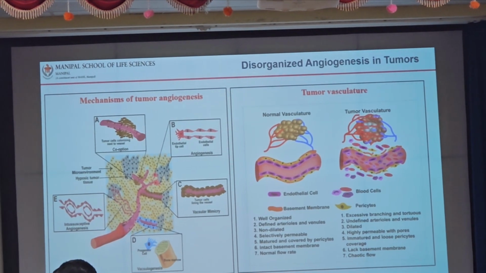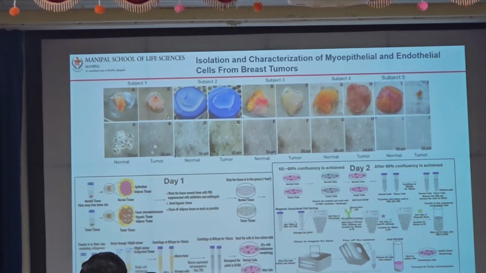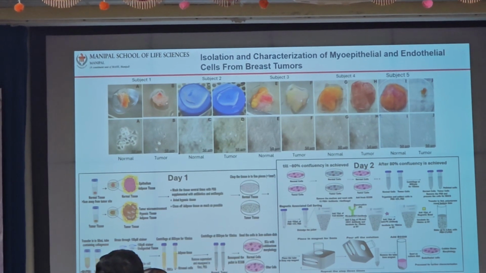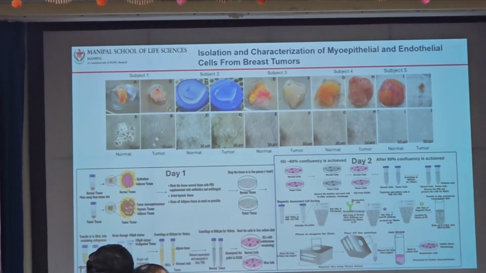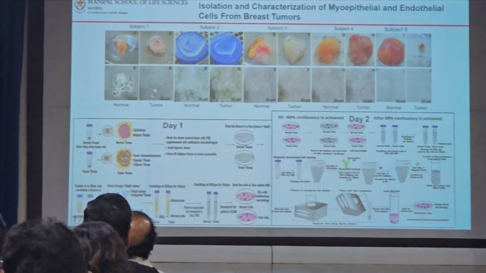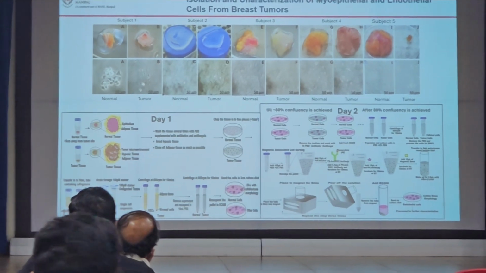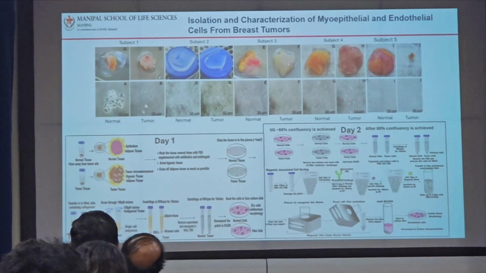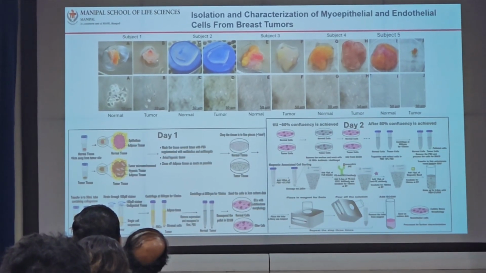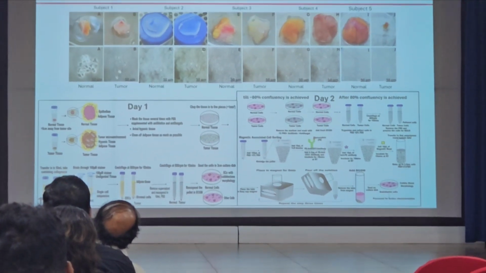With that thought, we isolated endothelial cells from malignant and non-malignant parts of human breast tumors, which are clinically characterized, and they are all ER/PR positive. Now we made a protocol for this, which is very much reproducible, and then we extensively characterized these cells. The normal endothelial cells are 5 centimeters apart from the same tumors, same patients. So from each patient we try to isolate 4 different cell types: myoepithelial cells and endothelial cells from malignant and non-malignant parts, and we were very successful.